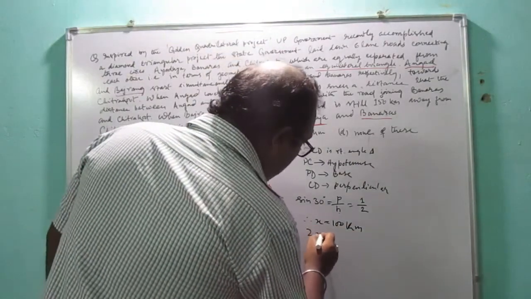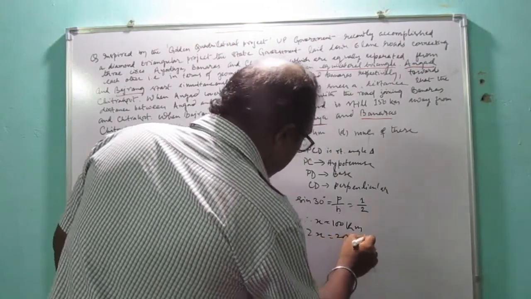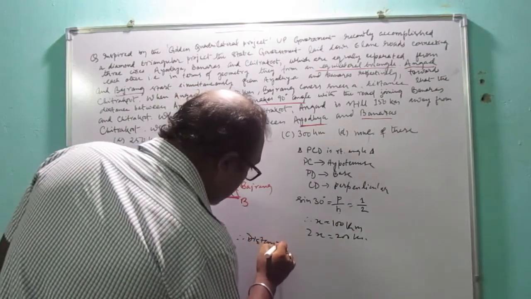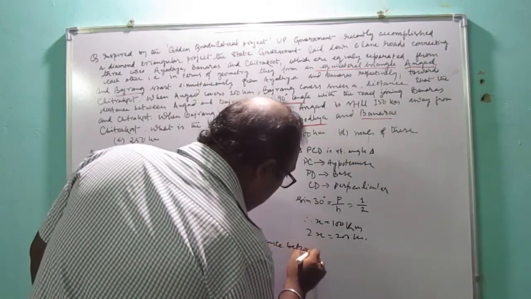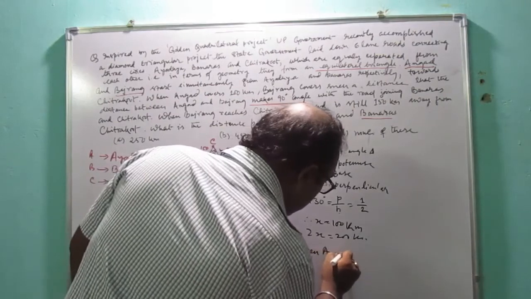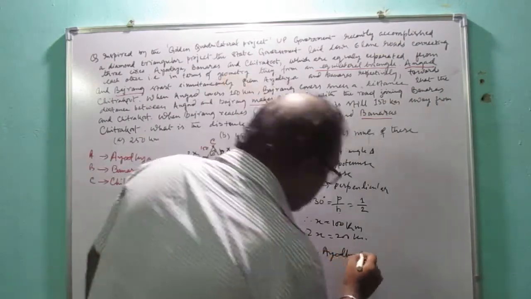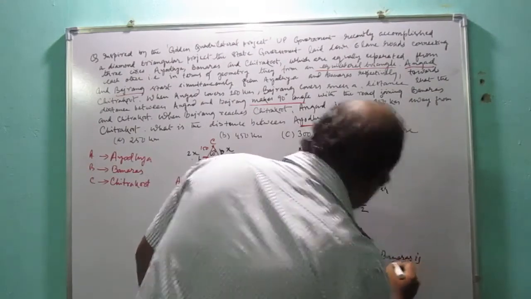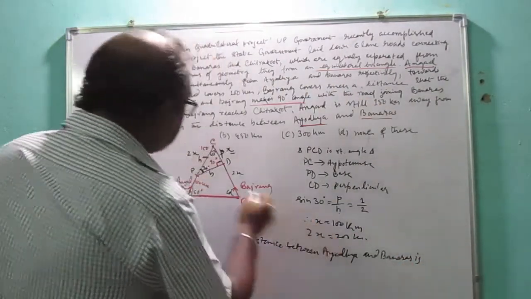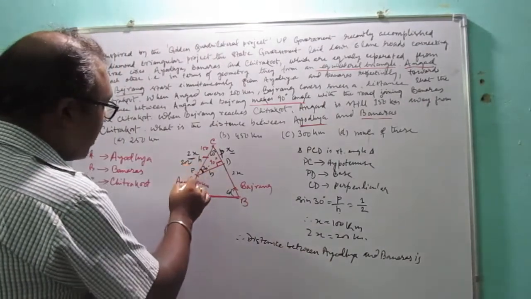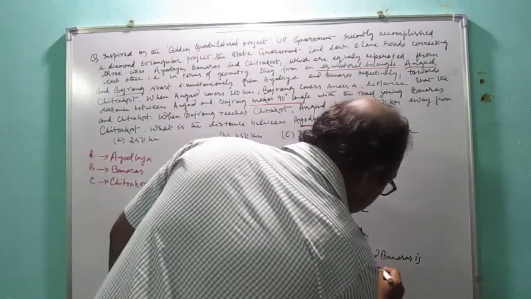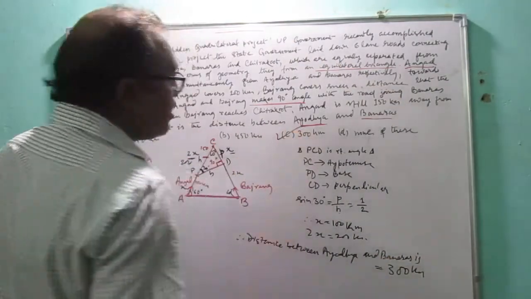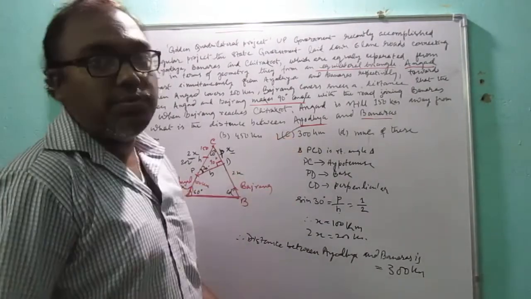Therefore twice x will be 200 kilometers. So the distance between Ayodhya and Banaras: here twice x is 200, this one is 200 and this one is 100. So 200 plus 100 is 300 kilometers. So this is the answer, option C.